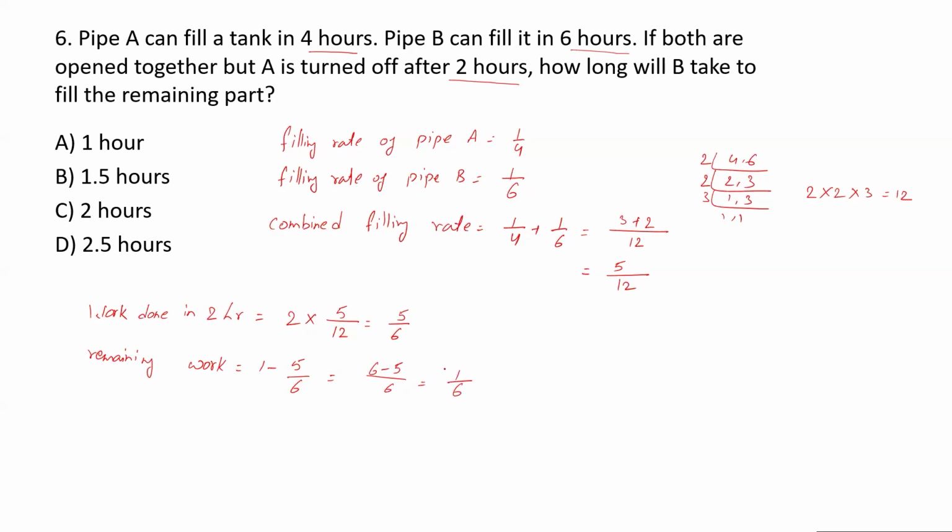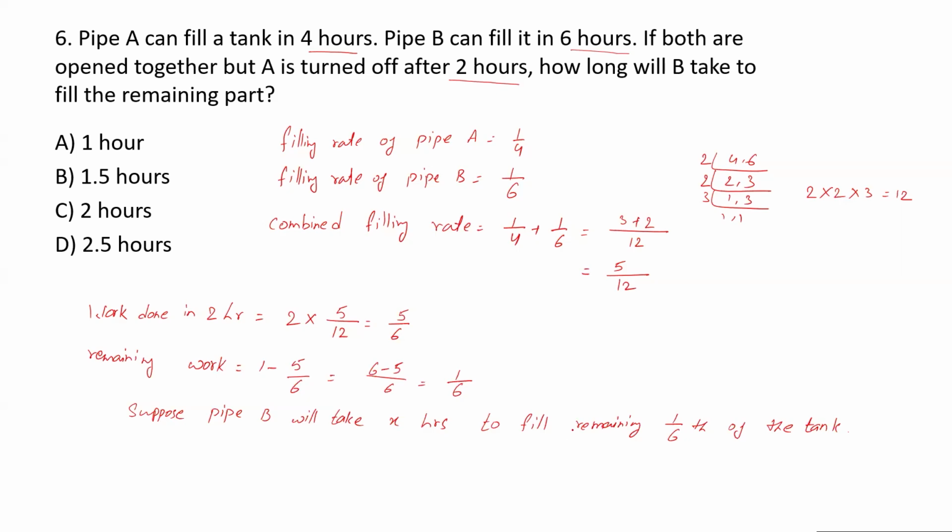So 1 upon 6th of the work, you want to know how much time pipe B will take to finish, right? So again, suppose pipe B will take X hours to fill the remaining 1 upon 6th of the tank.